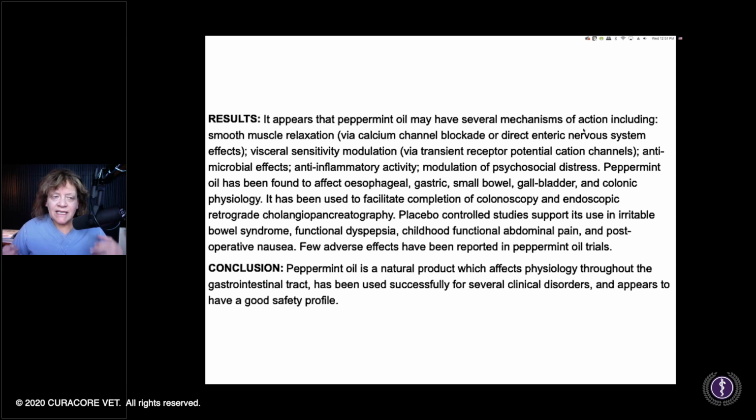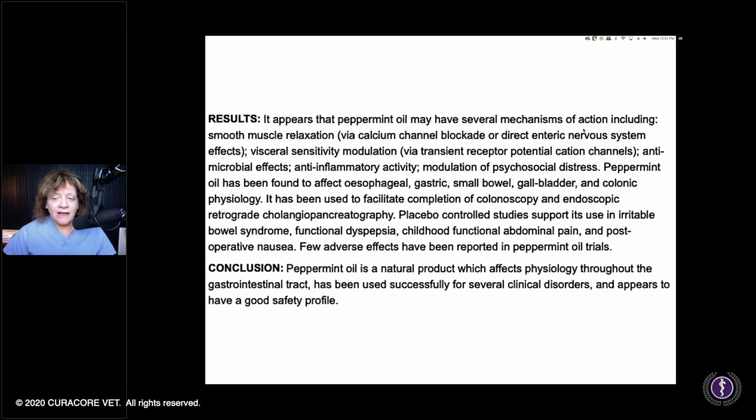It's affecting that. It's got antimicrobial effects, as does ginger, as does cayenne, as do so many herbs. And that's why they were used originally in seasoning and in cooking. Has anti-inflammatory activity. Peppermint's effects are anti-inflammatory, whether they're in your gut and smooth muscle or whether they're on your skeletal muscle. It's really fun. That's why you see it in these menthol compounds used externally for so long. Modulation of psychosocial distress.